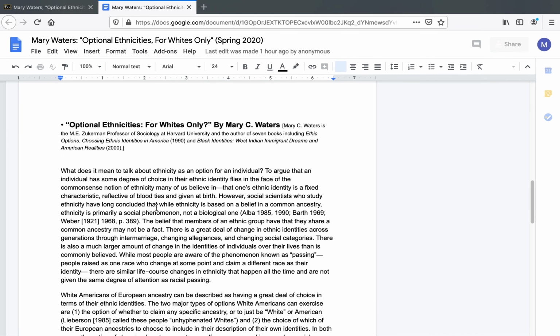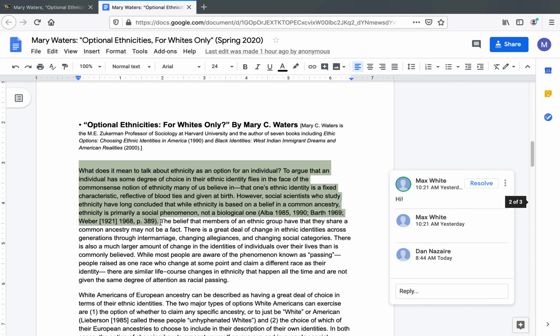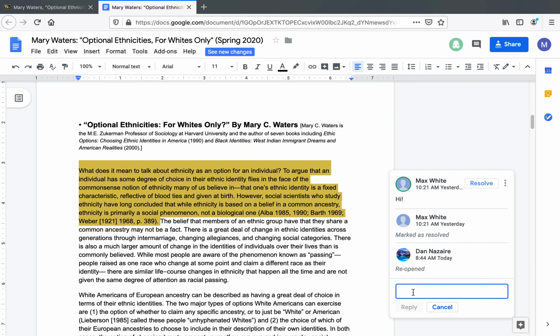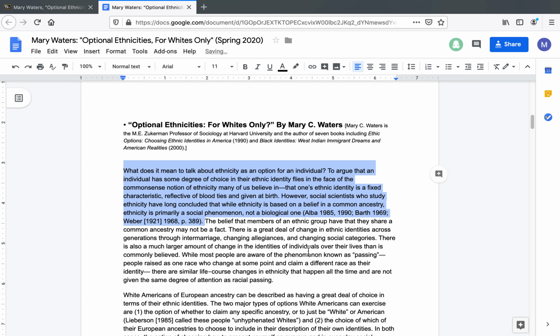To use Google Drive and to annotate, you'll highlight a passage that seems important, and you'll write something like, "Hello." I'm going to go ahead and delete these since they're not very interesting comments. The goal of annotating these texts is to have a critical conversation about the ideas in them. What's the writer trying to say? Why are they trying to say them? And how does this text help us answer the essay question?